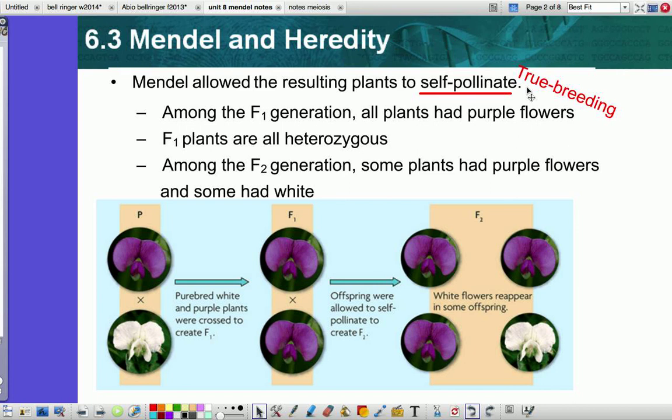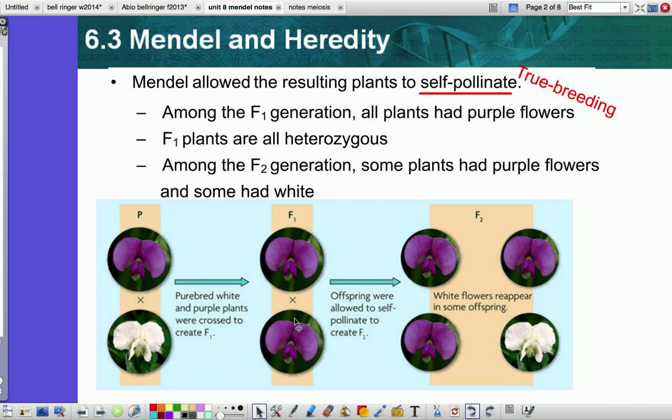What do you need to know about? This is where Mendel started. So Mendel started by having a purple pea plant and a white pea plant, and when he crossed them in a pollination, and bear in mind, purple plants are purebred and white plants are purebred. Okay, that means they're kind of all whole, right? He got all purple flowers in his first generation that was produced.